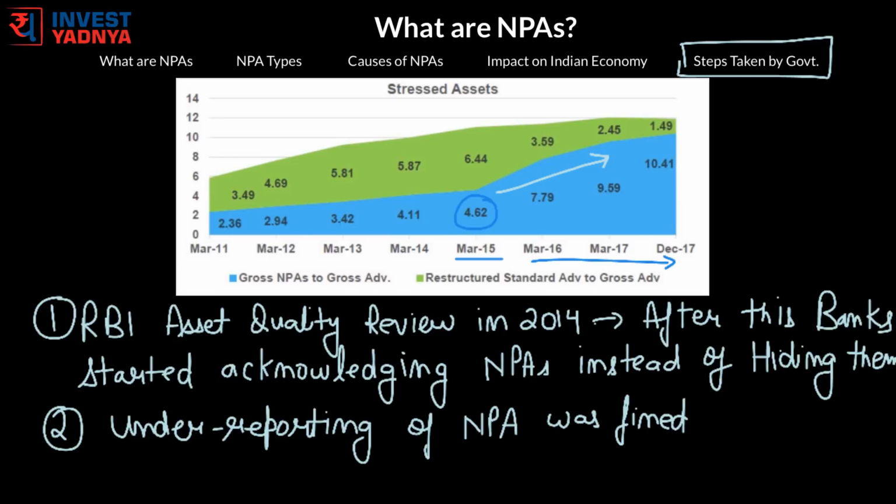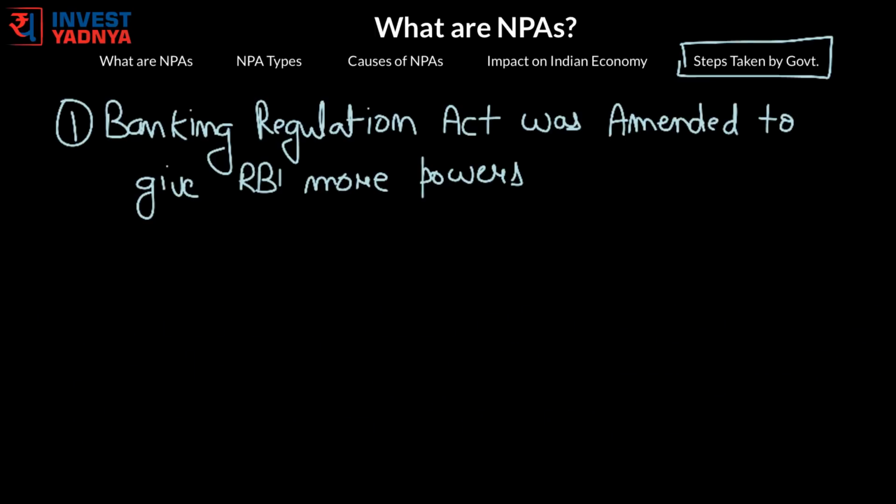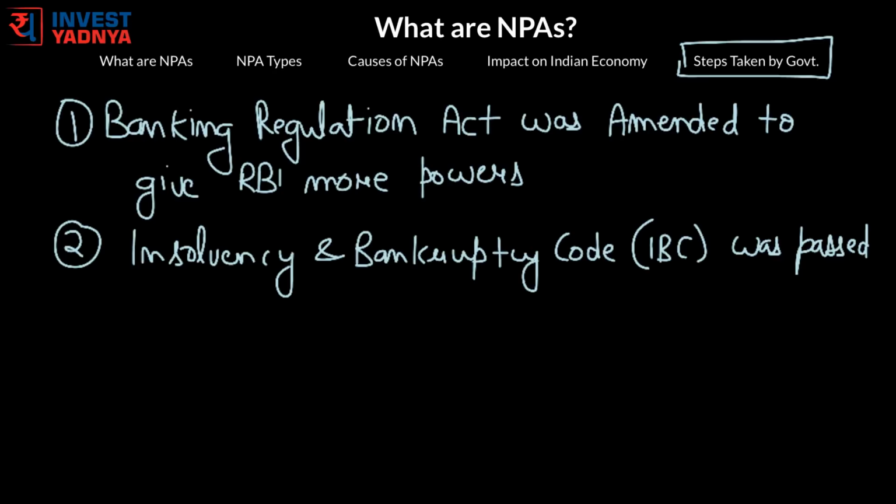And there are many things which the government has done in the last few years to solve this problem. First, the Banking Regulation Act is amended to give RBI more powers to monitor bank accounts of big defaulters. The amendment in the banking law will enable setting up a committee to oversee companies that are the biggest defaulters of loans, and that will hopefully help in reduction of NPAs. To recover outstanding loans, a slew of legislations, including the big one, IBC, that is the Insolvency and Bankruptcy Code, was passed by Parliament, which helps in easy liquidation of the defaulters.